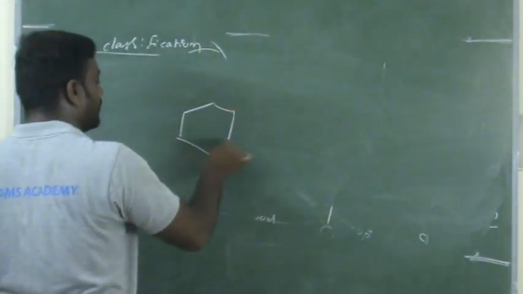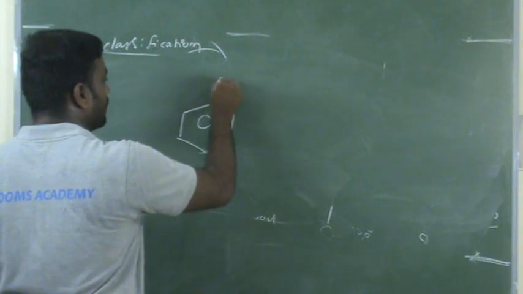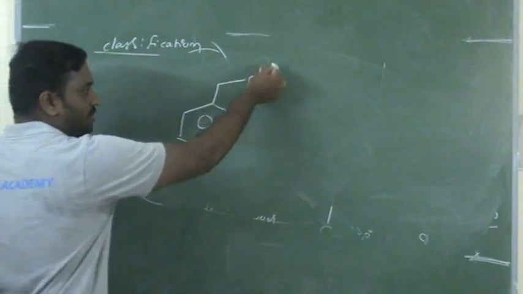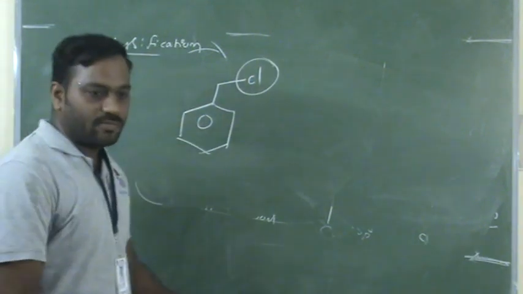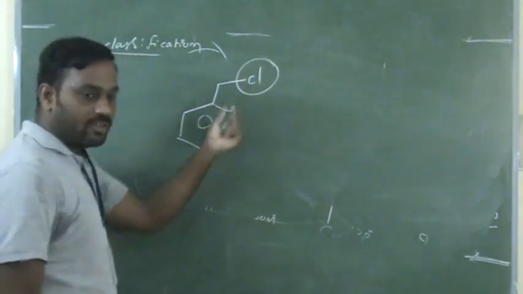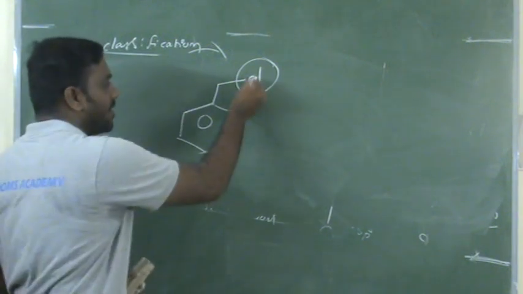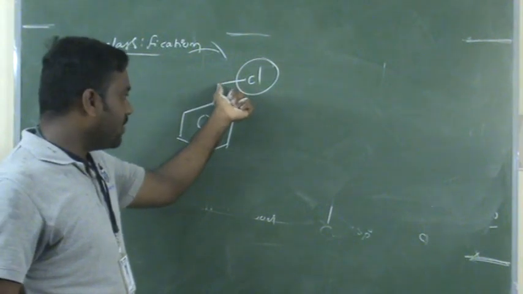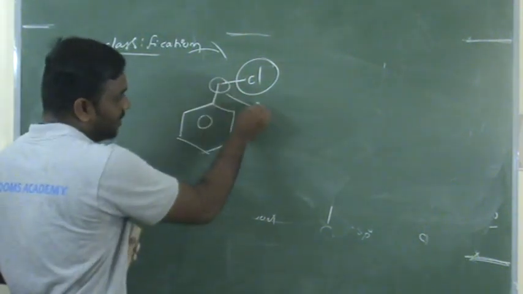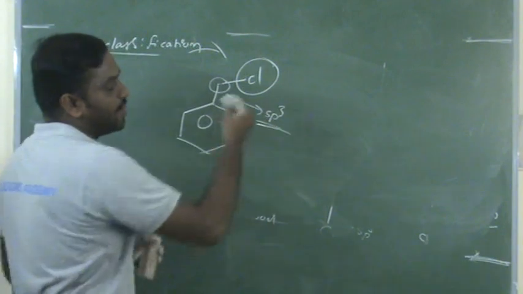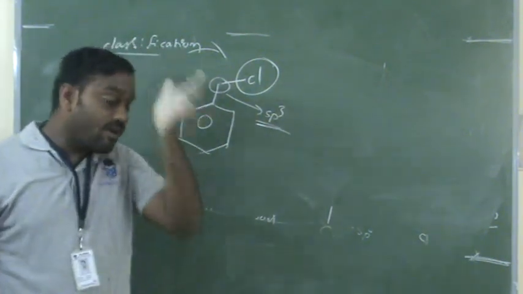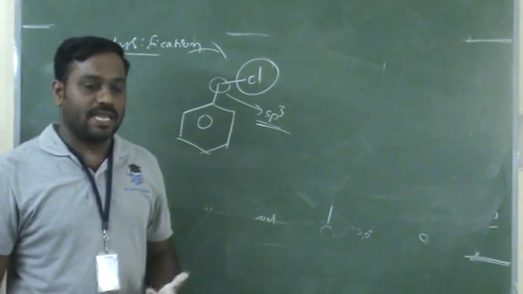Now one more last compound. Can you tell me, what about this? This belongs to benzylic halide. Why does this belong to benzylic halide? Because the halogen atom is attached to an sp3 hybridized carbon, and this sp3 hybridized carbon is again attached to a benzene ring. That's why this is the best example of benzylic halide.